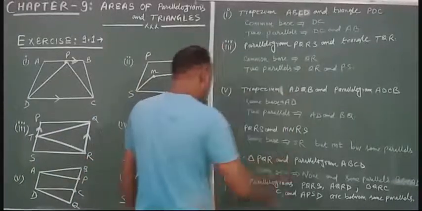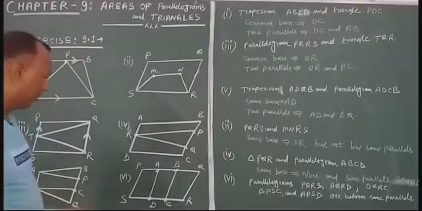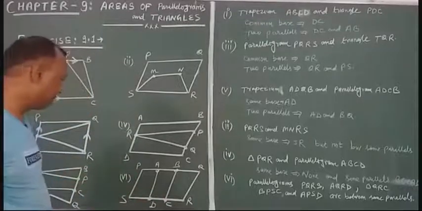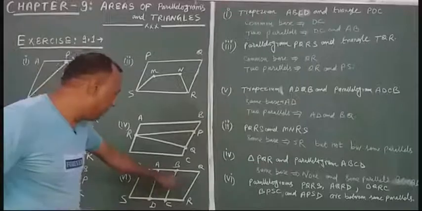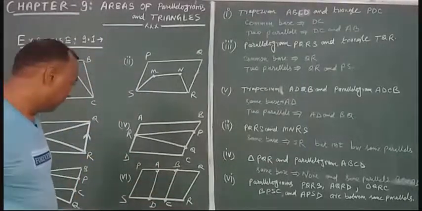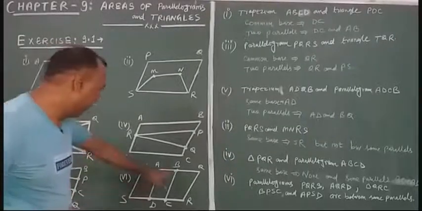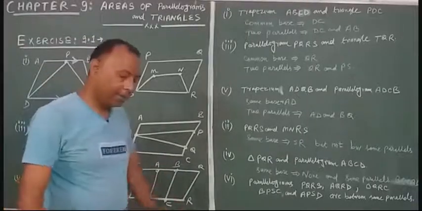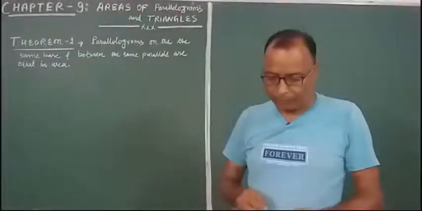Now part number 6. Just look at this figure. The parallelograms PQRS, first AQRD and BQRC, again APSD and BPSC. They are between the same parallels, but they don't have the common base. Is it okay?